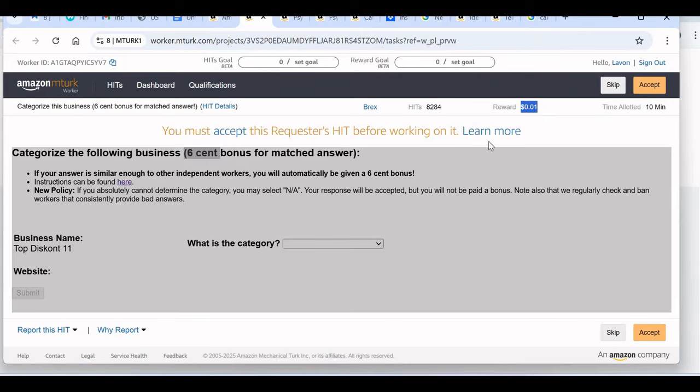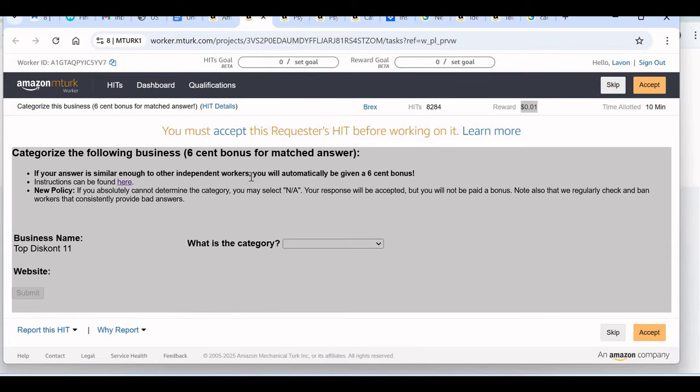So for you to get this bonus, your answer has to be similar enough to other independent workers. If the answers you give for this job are similar to other workers who are also working on these jobs, then they will give you a bonus of 6 cents for this type of jobs.